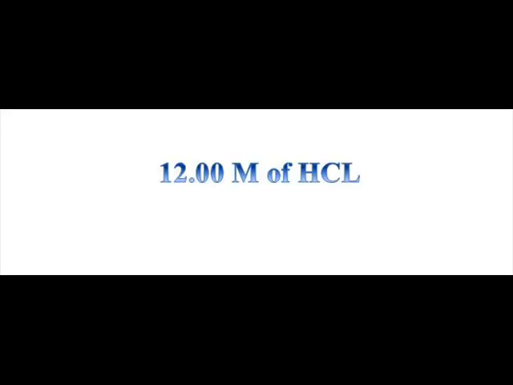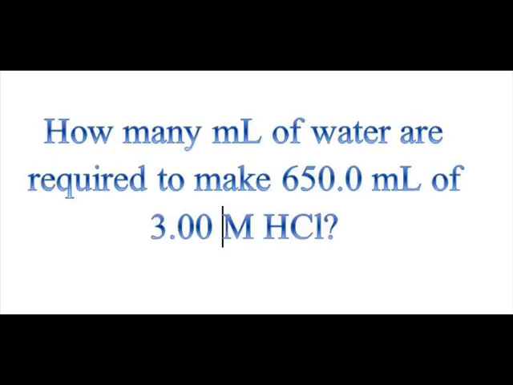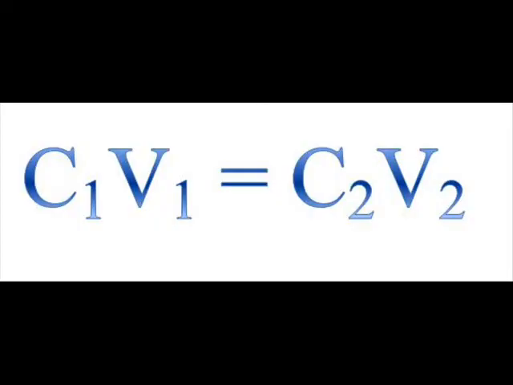Let's say there's a 12 concentration of hydrochloric acid. How many milliliters of water are required to make 650.0 milliliters of a 3.0 concentration of hydrochloric acid? In order to find how many milliliters of water are required, we use the formula we were all taught by our awesome teacher, Ms. Botticelli, which is C1V1 equals C2V2.